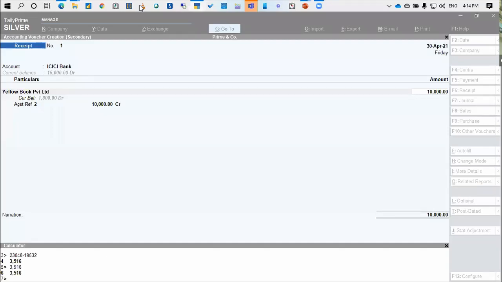Meghna ji is asking, can we change the type of supply to services under stock item master instead of goods? We already changed this and explained. That is already shown, so I think that is covered. Rajesh Arora ji is asking, during the year, one of the clients surrenders the GST number.